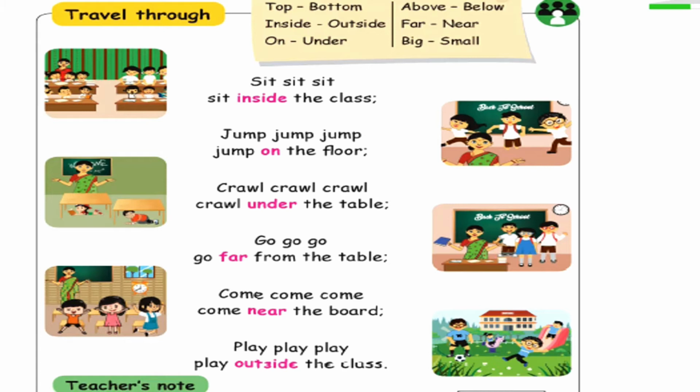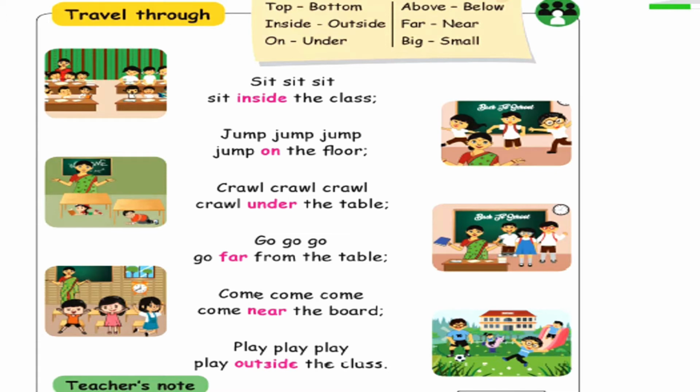Good morning, children. Today we are going to learn Maths subject. Dear children, which song did we learn last class? Yes, the comparison song. Let's sing a song.